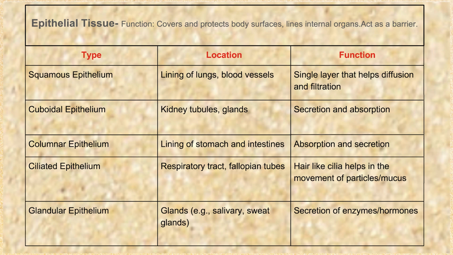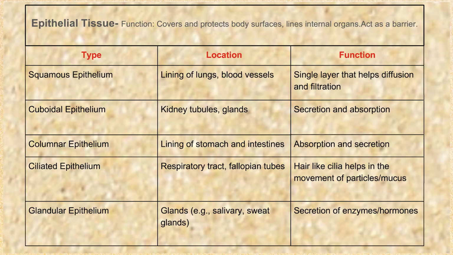The columnar epithelium has cells which are like columns. These columnar epithelial cells are found in the lining of the stomach and the intestines. They have the function of absorption and secretion.